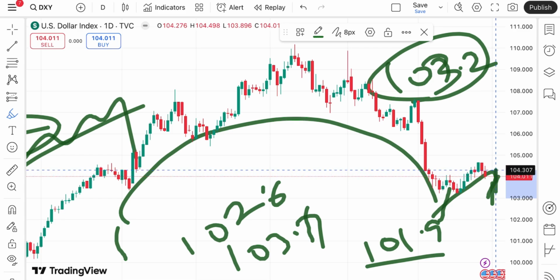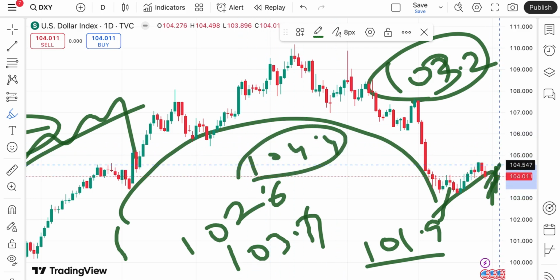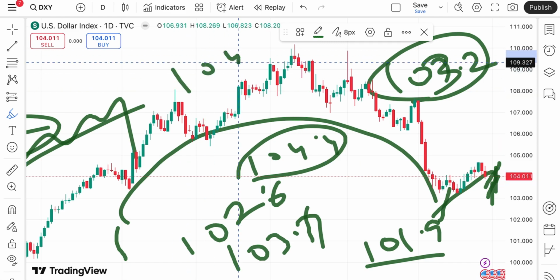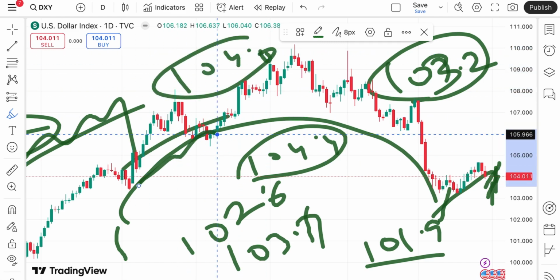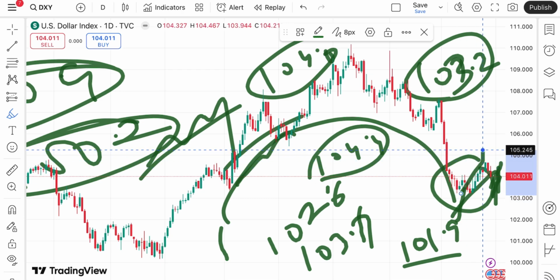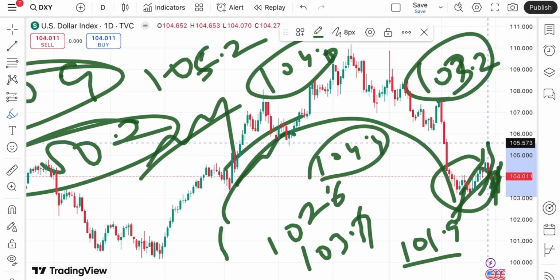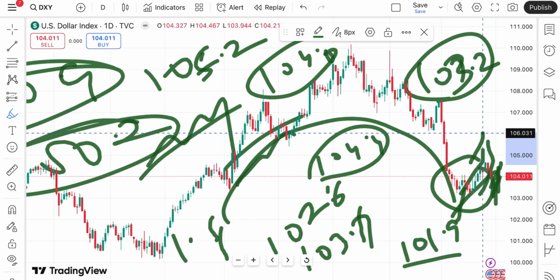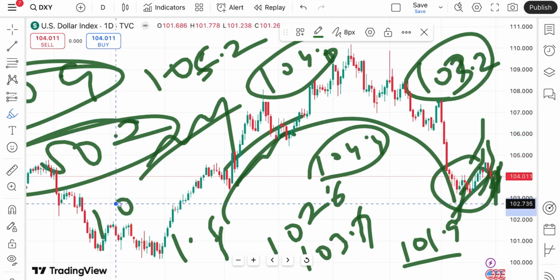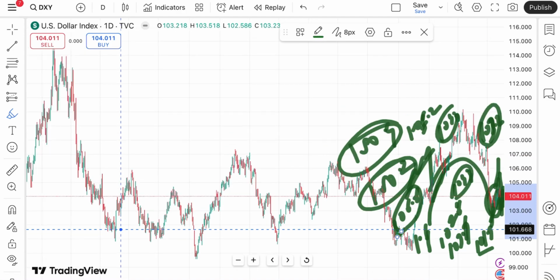But suppose the price sustains above this level, it can move above a level of 104.4, and from there it will move above 104.6. These levels are already a weak resistance, the price will go further upside, and from there it will go towards $105.2. If the price moves above that level, there is a chance of touching 105.6, and from there a further upside towards a level of $106.6. And if that sustains, a further upside will be there.